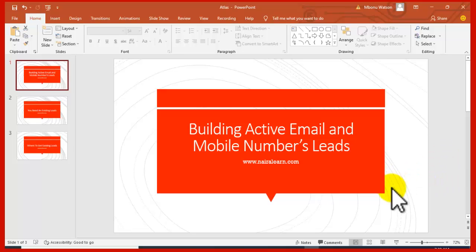So, what do we have here? Building active email and mobile number leads. This is how to build active email leads, mobile number leads, WhatsApp number leads, etc.